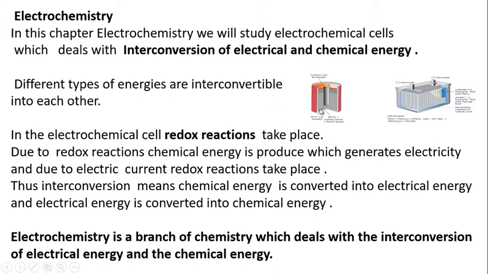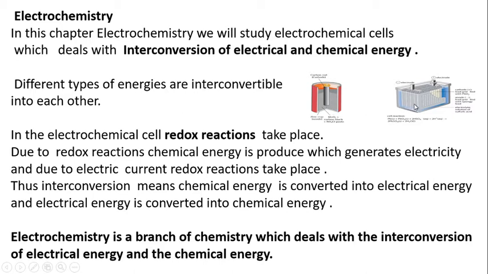How will it take place in the electrochemical cells? Say, for example, in the figure, see the dry cell. This dry cell is an electrochemical cell. When we put a dry cell in a battery, we get electricity. In this dry cell, the chemical solution is there, in which the chemical reactions take place. The chemical energy is produced. That chemical energy is converted into electrical energy.